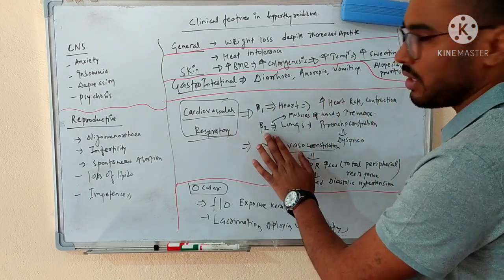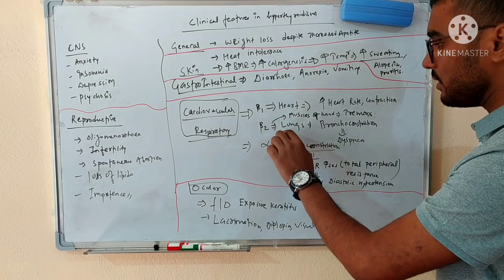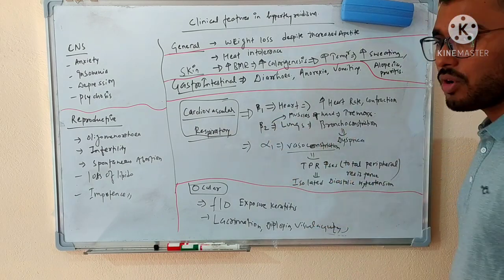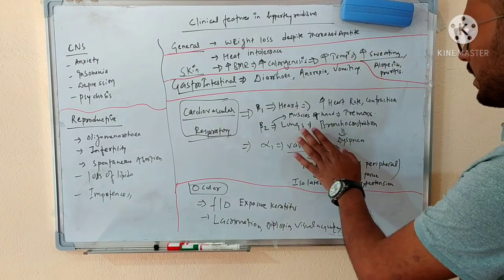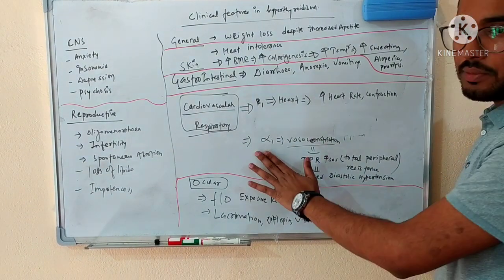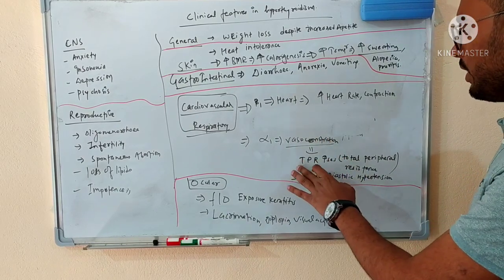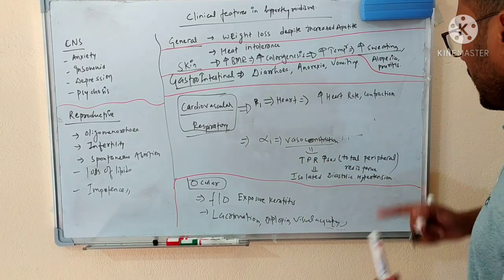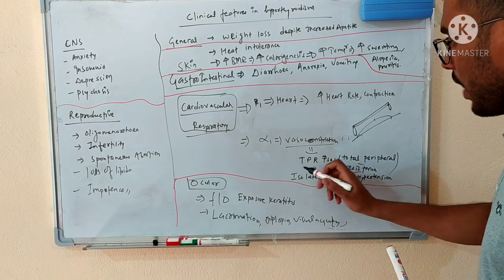And it will also act on the beta 2 receptor present in the smooth muscle of the lung also. If the smooth muscles of the lung are stimulated, they will ultimately cause bronchoconstriction, and bronchoconstriction will lead to dyspnea. And on acting on the alpha 1 receptor, it will ultimately lead to vasoconstriction. If there is vasoconstriction in the body, there will be an increase in total peripheral resistance. So the arterioles will get constricted, due to which the total peripheral resistance will be increased, and it will lead to isolated diastolic hypertension.